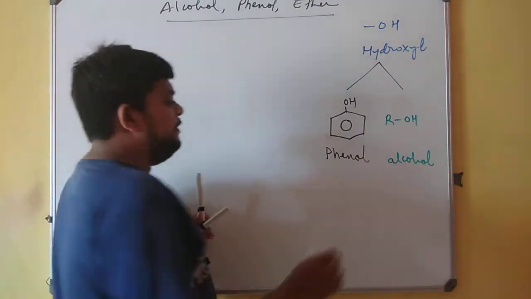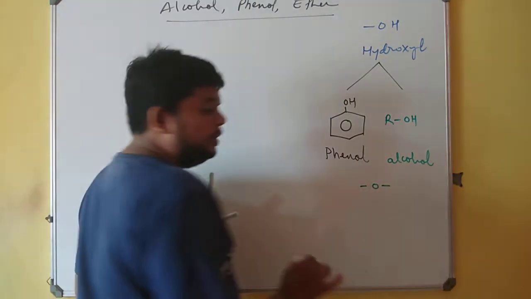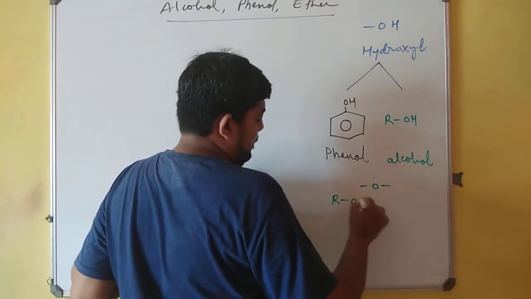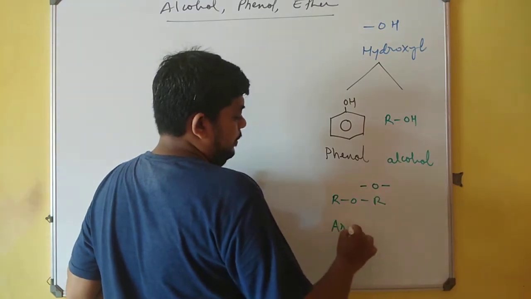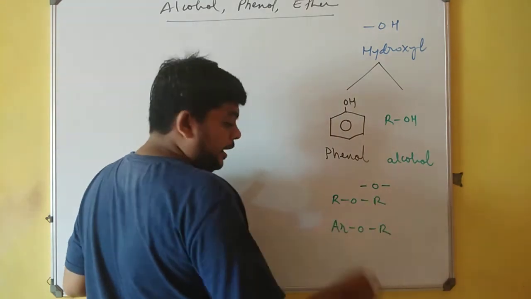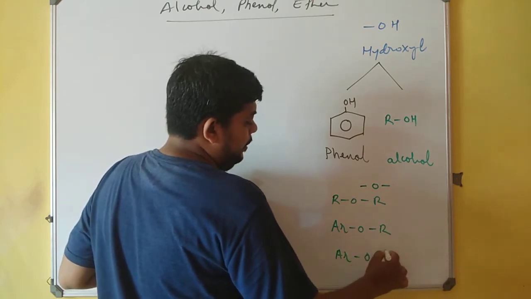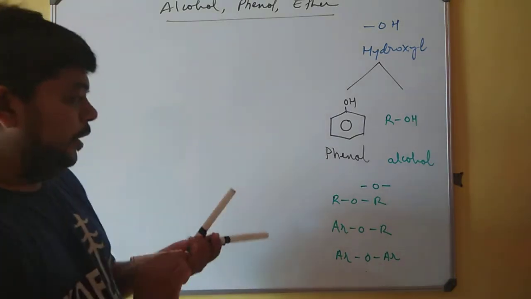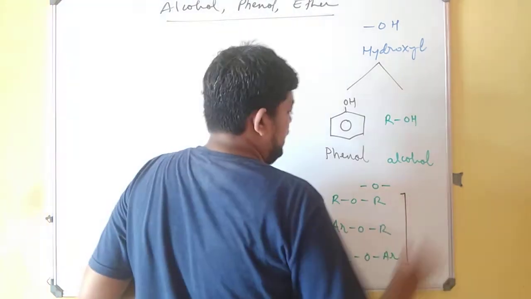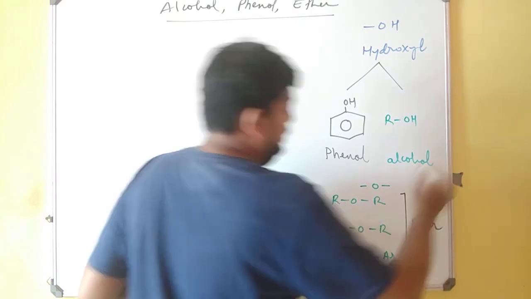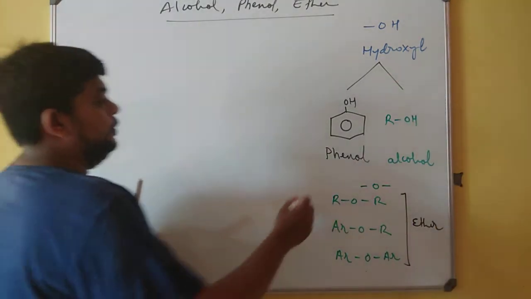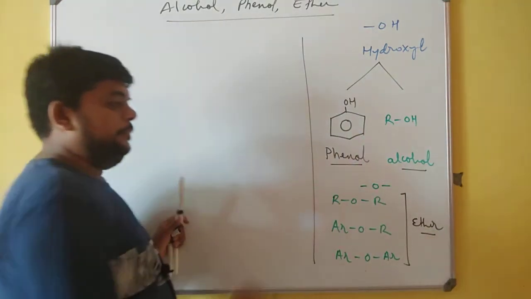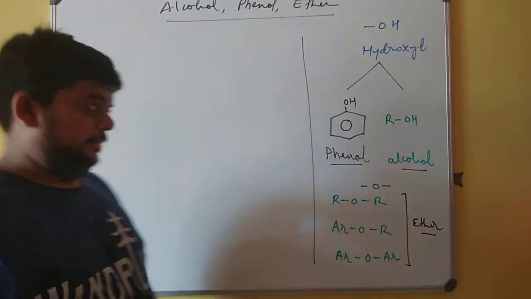Now, if we have an oxygen atom between two different alkyl groups, or an aryl group and an alkyl group, or two aryl groups. Aryl group is a benzene like group. We always coin this set of structures as ether. So this is how we make a difference in identifying phenol, alcohol and ether.